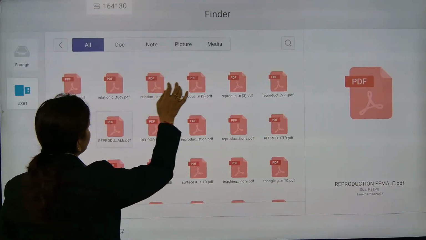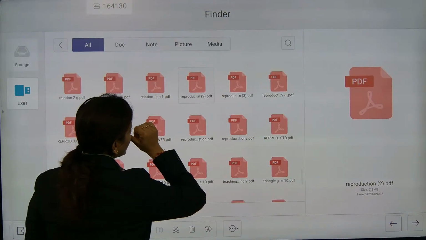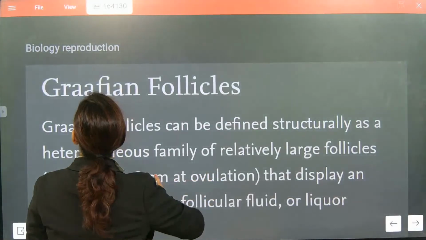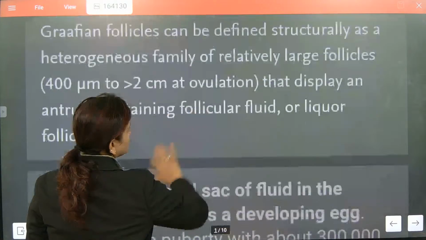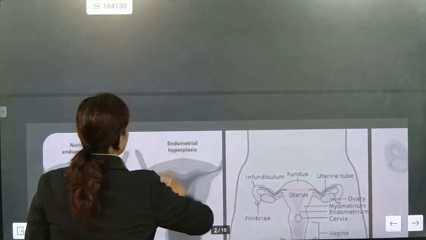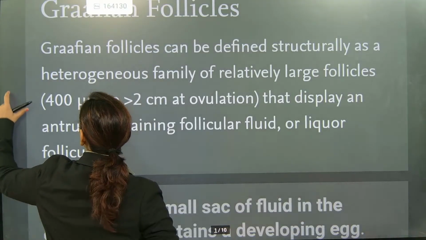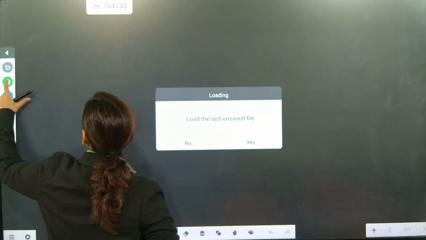This is the female reproductive part, Graafian follicles. I'll be discussing it. So now listen.